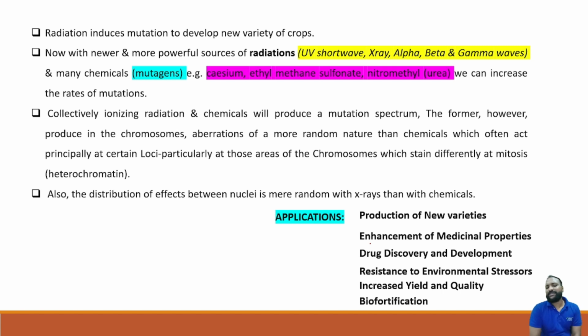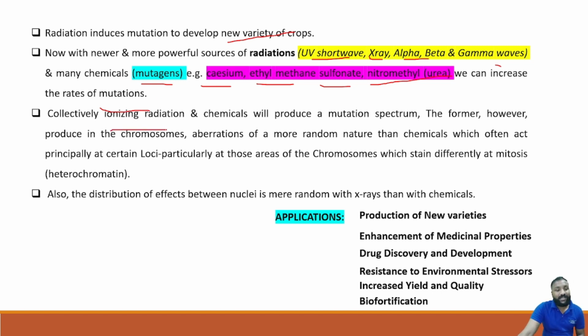And what are the agents that can cause mutations? Radiation induces mutation, developing new varieties of crops. When any crop is subjected to radiation, it undergoes mutation. Newer, more powerful sources of radiation like UV, shortwave, X-ray, alpha, beta, and gamma rays can cause mutations. Many chemical mutagens like cesium, ethyl methane sulfonate, and nitrosomethyl urea are used as carcinogenic agents or chemical mutagenic agents to increase the rate of mutations. These are agents, you should remember that.